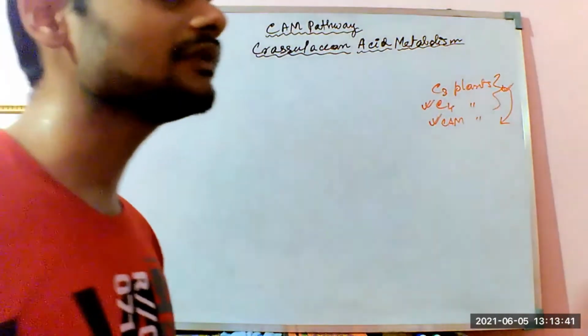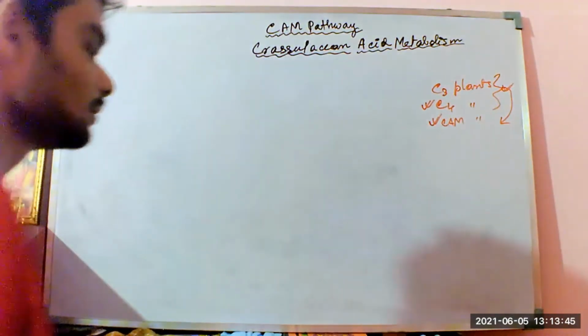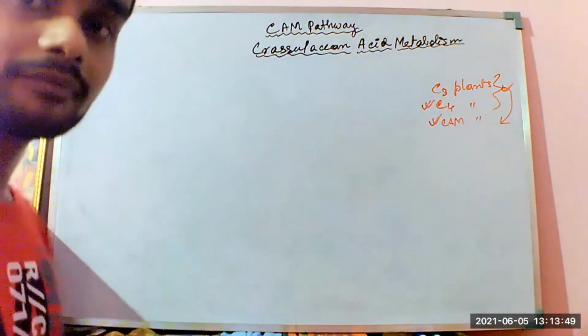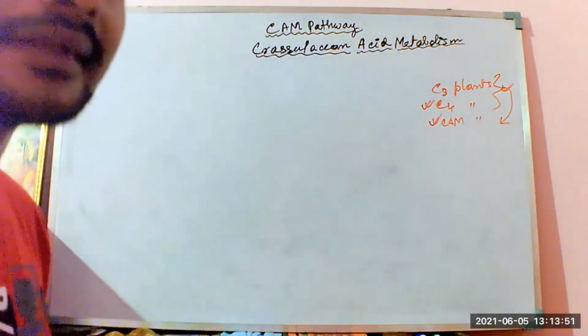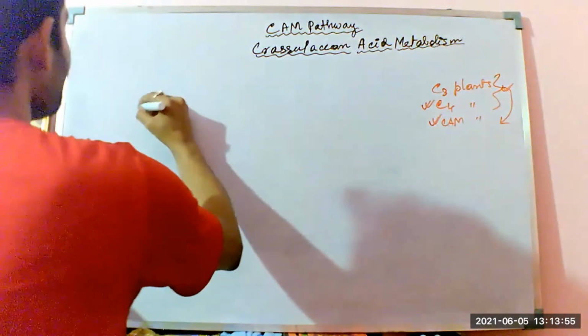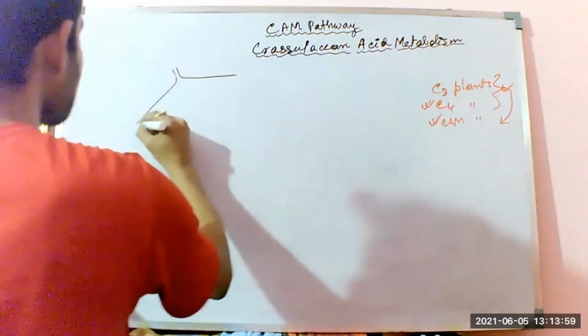As per the normal photosynthetic theory, we know what happens. Okay, let me draw the diagram of the mesophyll cells and the bundle sheath cells. What happens in the CAM plants actually? Suppose I draw a rough diagram of a mesophyll cell.